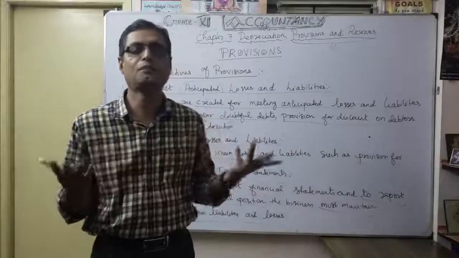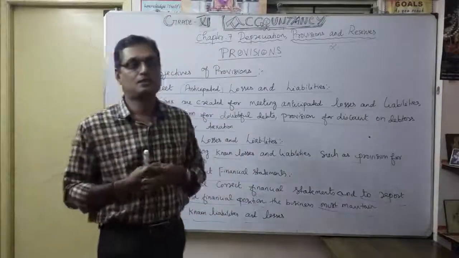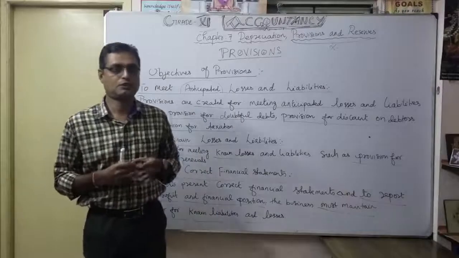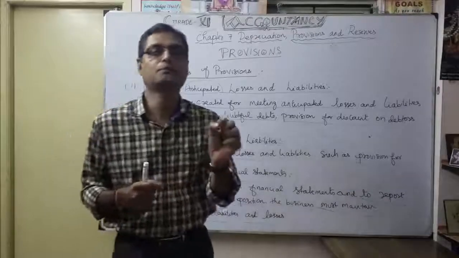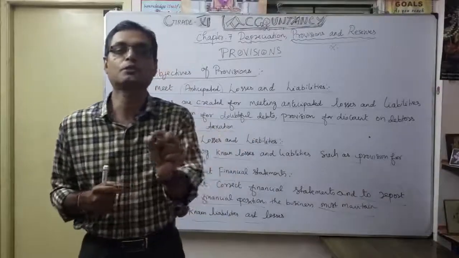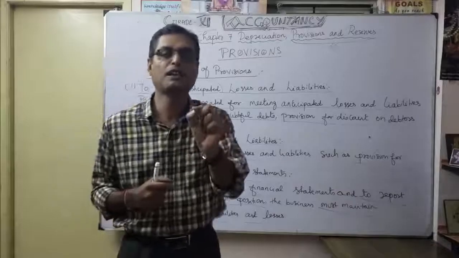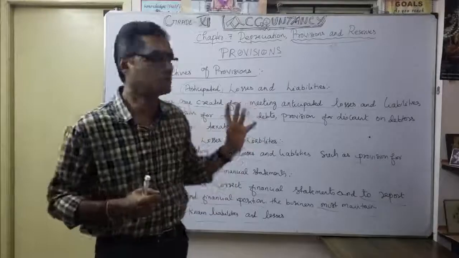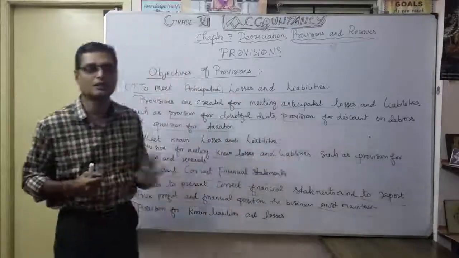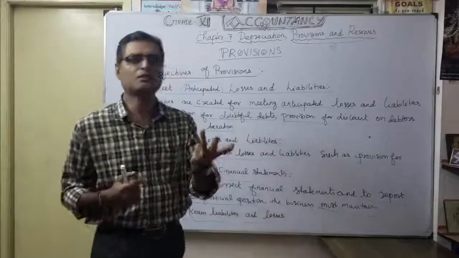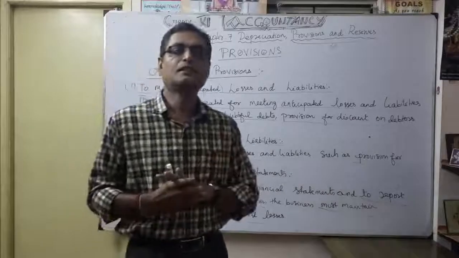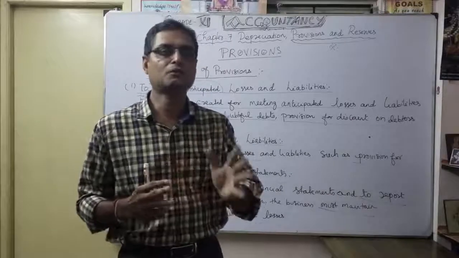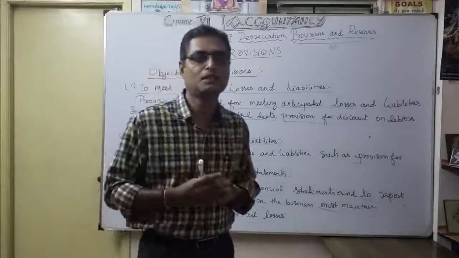Otherwise what will happen? Your true picture won't come. That's why the auditor will submit the report on the true and fair view of the statement. The auditor will certify based upon scrutiny of all the statements. Then the government will agree, correct? Without the auditor's statement, the income tax authority or the GST authority will never accept your report, correct?